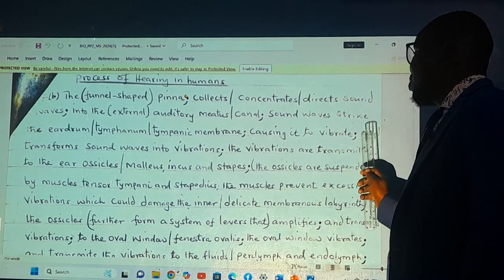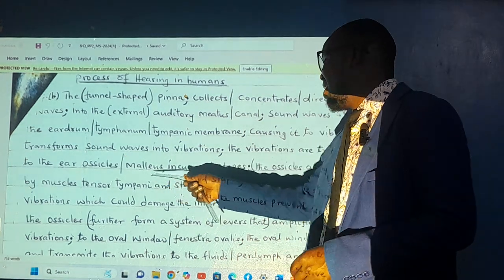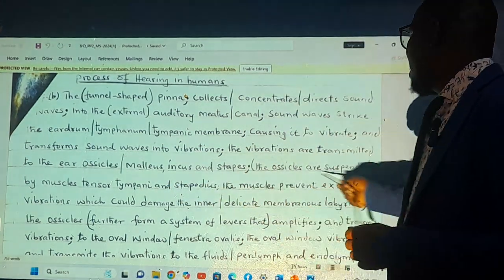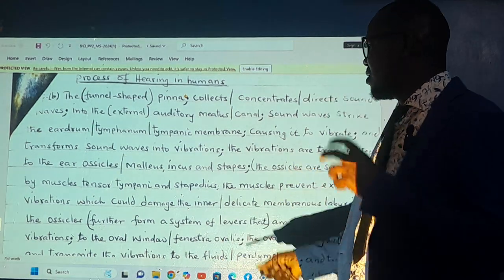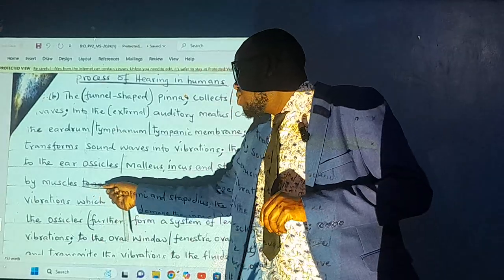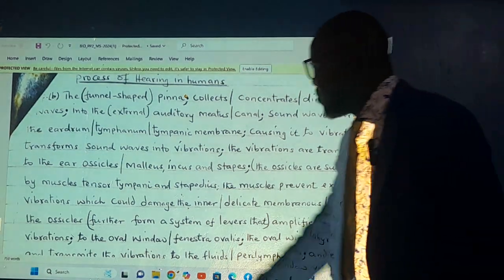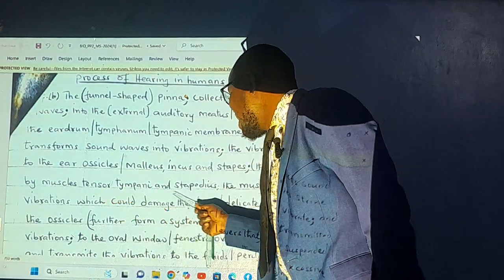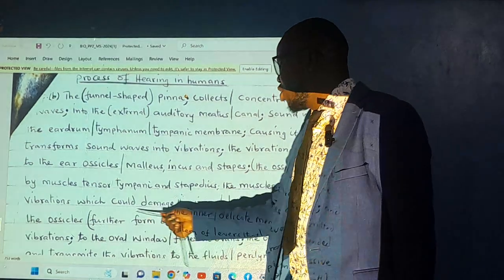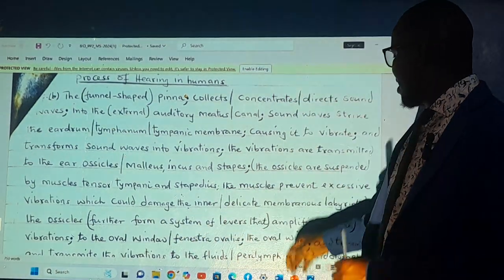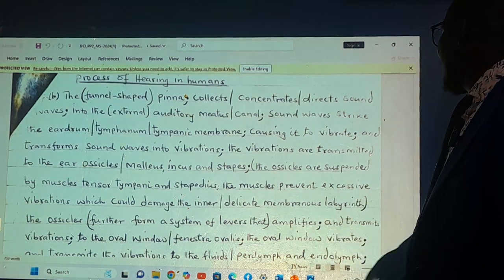So because of that, we have the ear ossicles, and they are divided into three: malleus, incus, and stapes, in that order. These three are suspended by muscles called the tensor tympani and stapedius muscle. This muscle prevents excessive vibrations, which could damage the inner delicate membrane, the delicate membrane of the labyrinth.